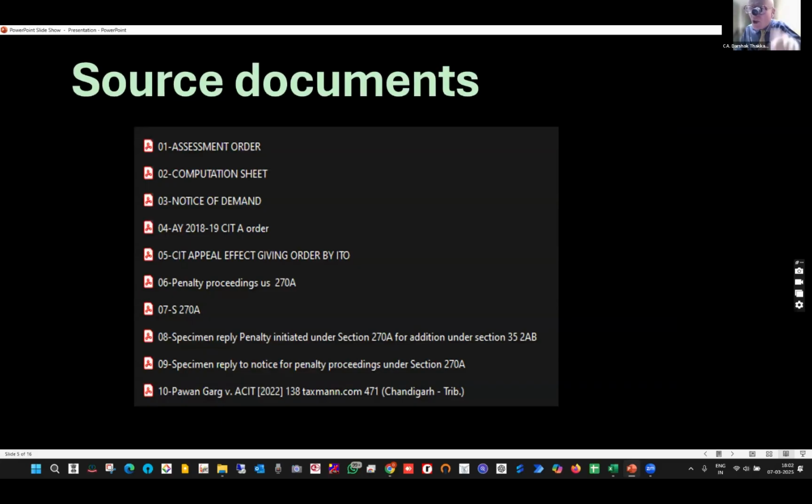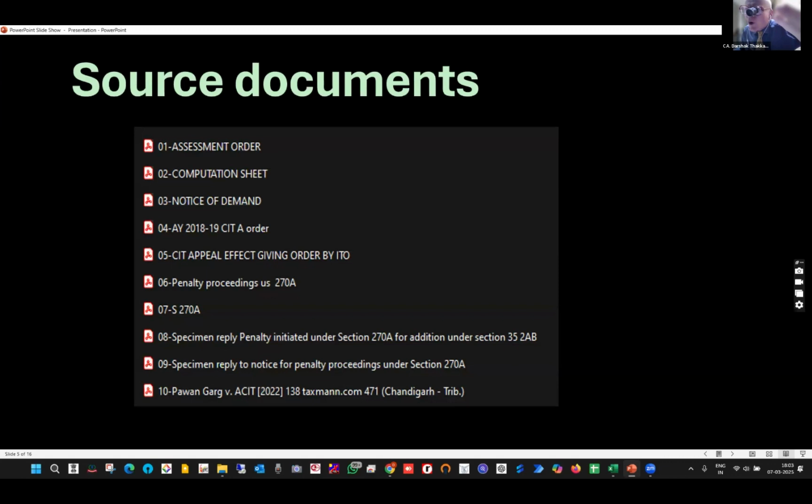We will prove that. I have to give a reply to the notice. It's very, very easy. First, I had to collect lots of PDF files. In this case, I just keep on collecting PDF files and then put them into a grinding mechanism. Look how things become very, very simple. I have the assessment order, the computation sheet, the notice of demand, the CIT appeals order, the appeal effect order given by the ITO, and then the penalty proceeding starts.